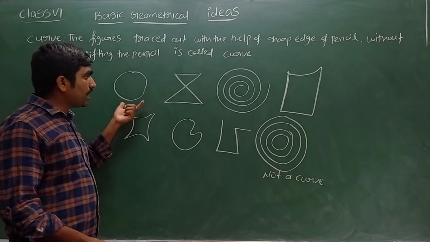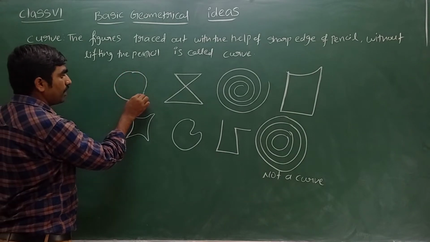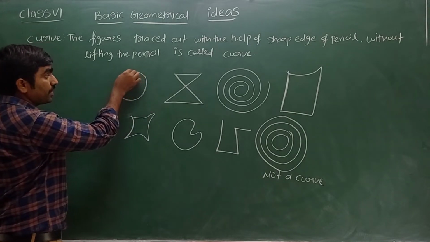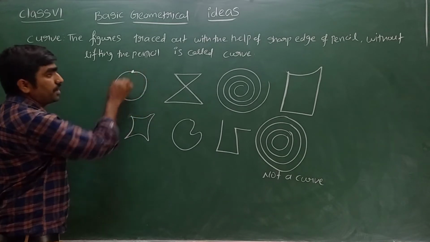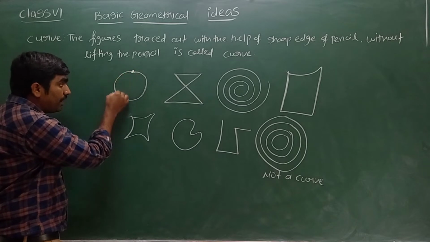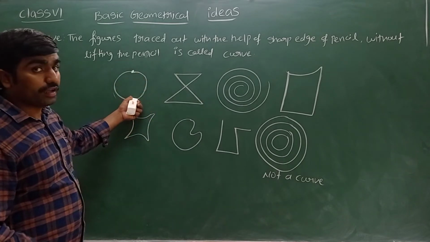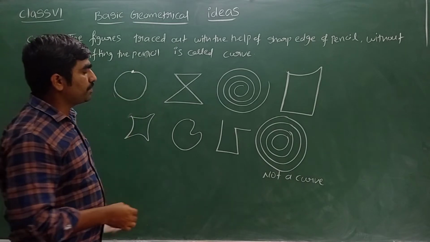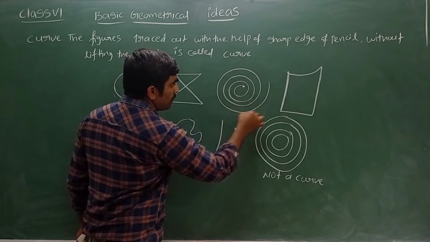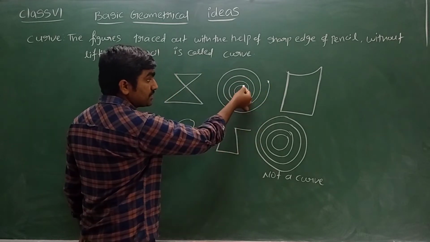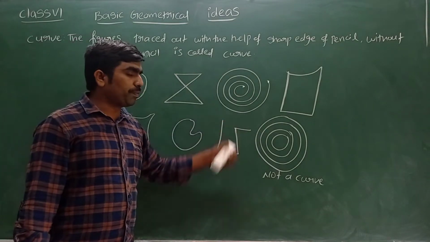See, in a curve I started here, and again the ending is here. What can we observe? The starting point is here, and the ending point is also the same. If the starting point and ending point are the same point, then it is called a closed figure. Now see this figure. The starting point is here. Then where is the ending point? The ending point is here. The starting point and ending point are not the same, so it is called an open figure.